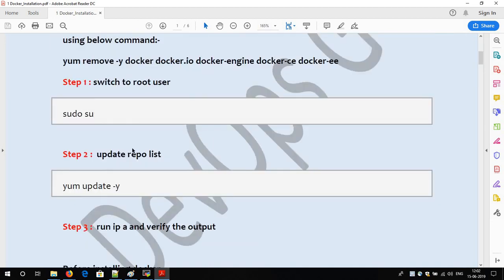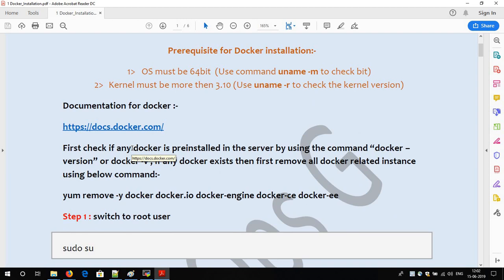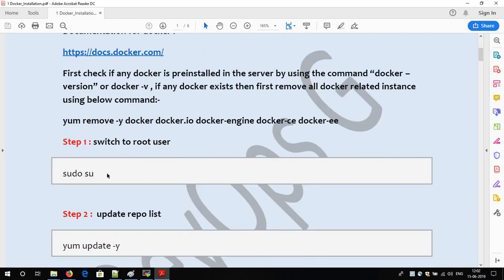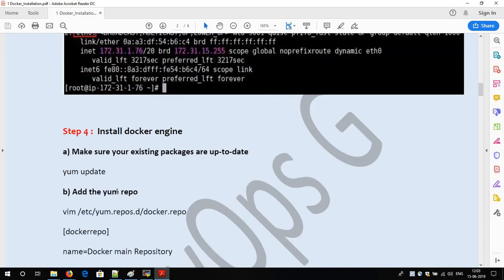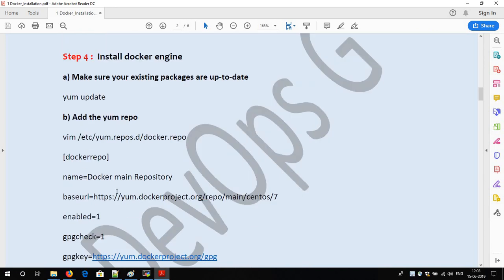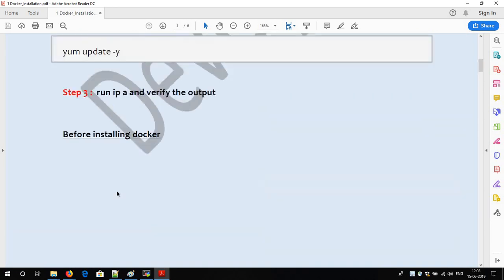One more thing I want to request of you: please don't watch this video as a Ram Katha. This is not a Ram Katha, this is a totally practical video session. Along with this video, do the practical as well. I had already prepared a video on how you can get your own server. Just go and get your own server, and on top of the server please do the practicals and practice all the commands which I am going to give you. Don't just watch and forward this video, that is not going to help you anymore.